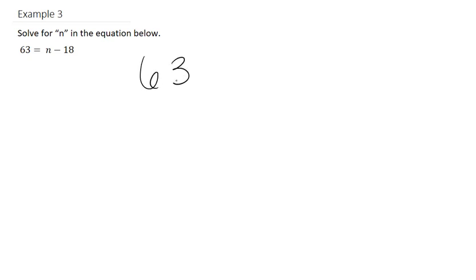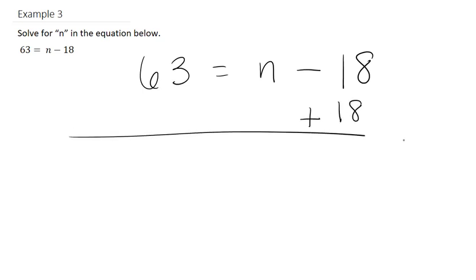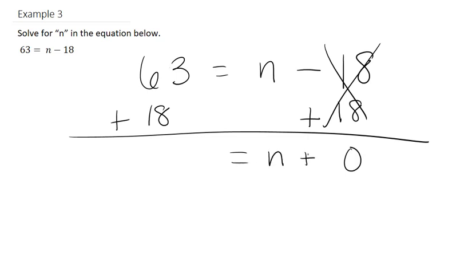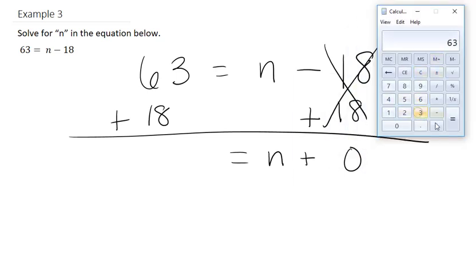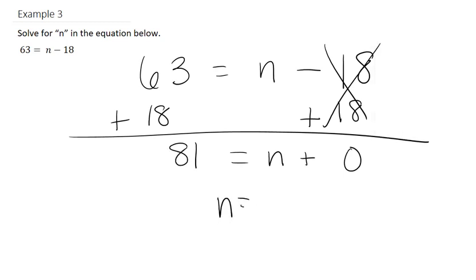So we have 63 is equal to n minus 18. So to get n by itself on the side of the equal sign, we're going to have to add 18 to both sides. Because whatever we do to one, we do to the other. And adding 18 would then make this 0, meaning we moved it. And then we have to add the 18 to the 63. So we get n plus 0 on the right-hand side. Calculators, 63 plus 18, and we get 81. So n equals 81.